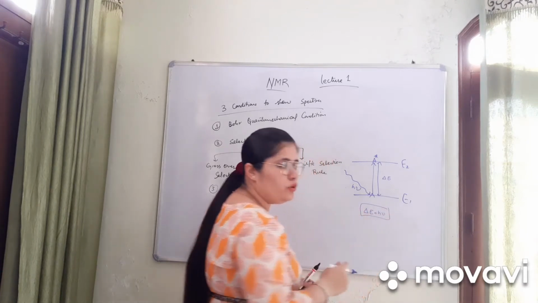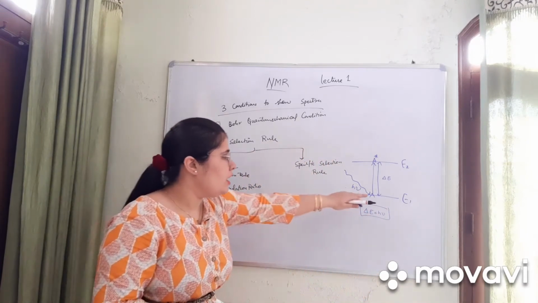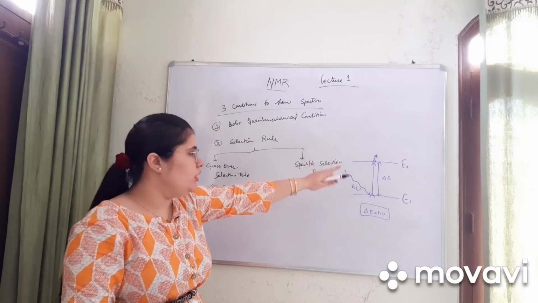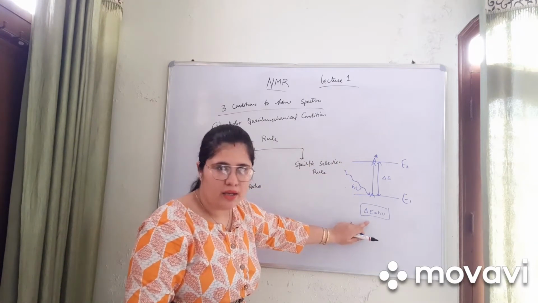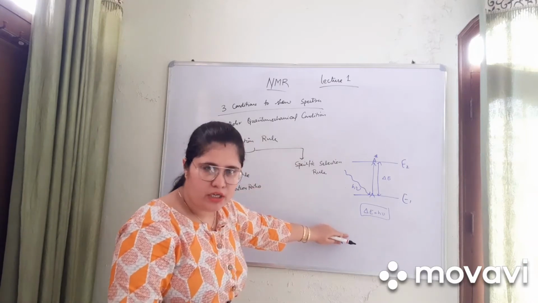The energy required to excite the molecule from the E1 energy state to the E2 energy state is equal to del E. This is the Bohr quantum mechanical condition.